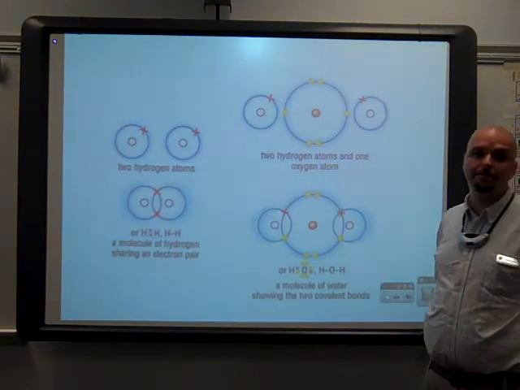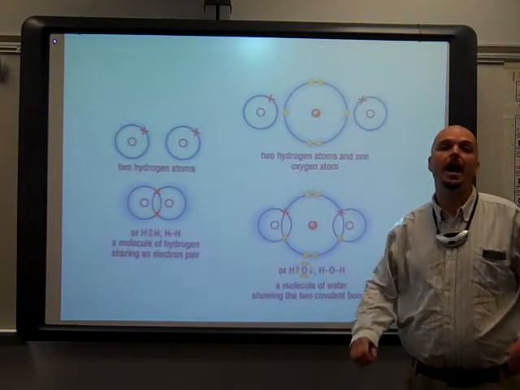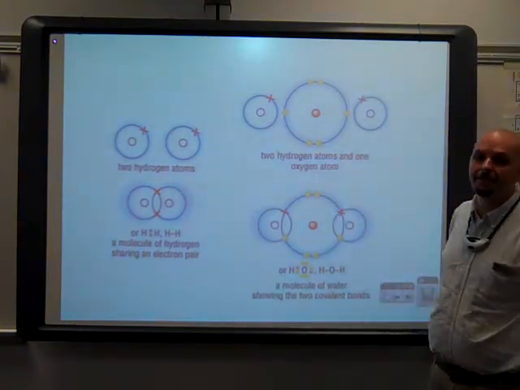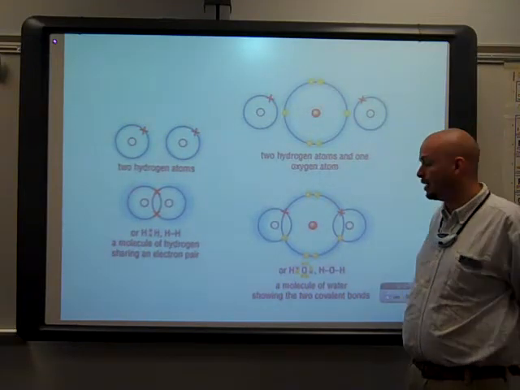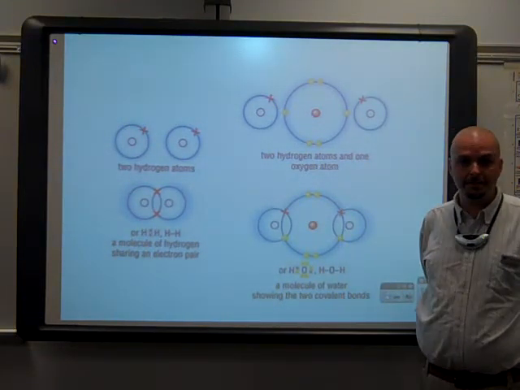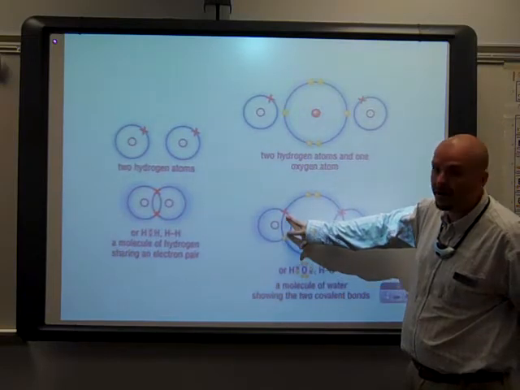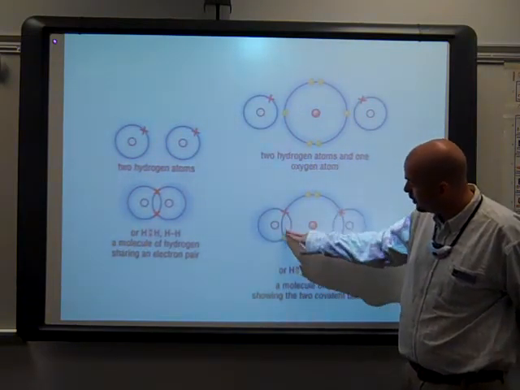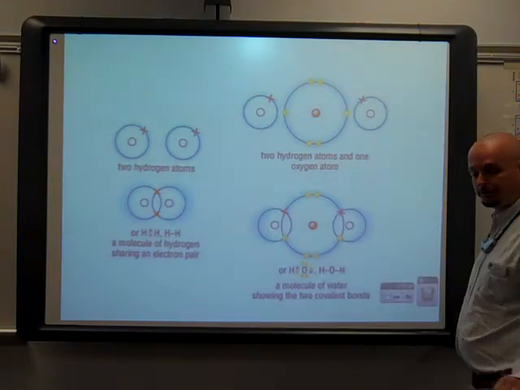An ionic bond is defined as the force of attraction between oppositely charged ions. We don't have charges here, so we cannot define the covalent bond in the same way. A covalent bond is defined as a shared pair of electrons. This is the covalent bond, the shared pair of electrons.